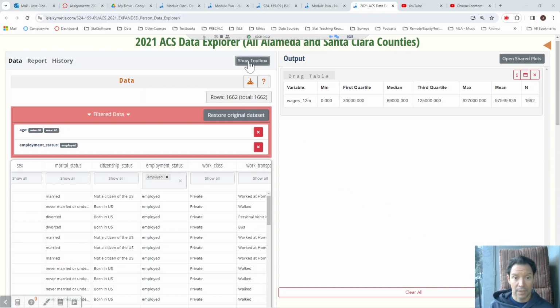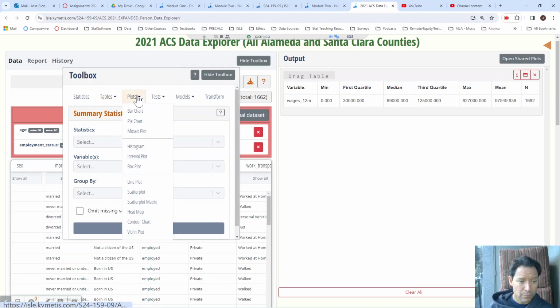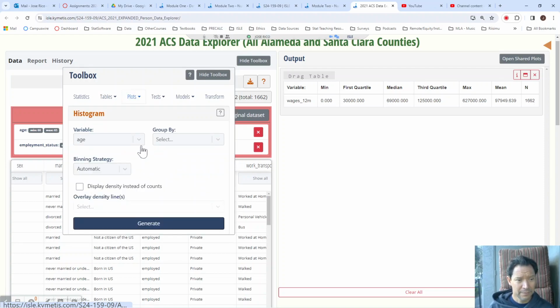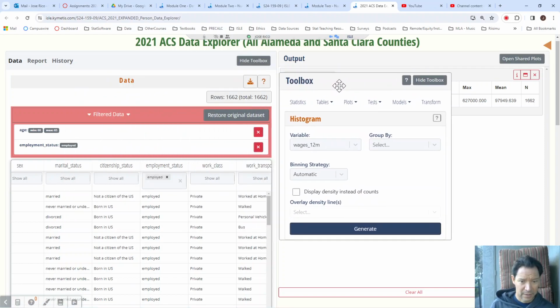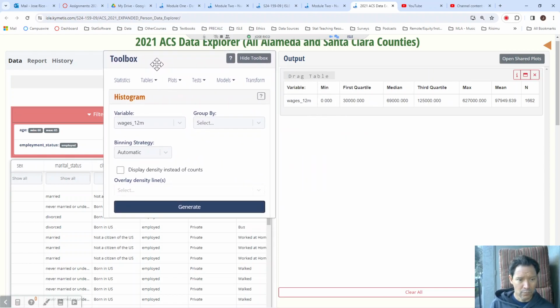Alright, now we're going to create a histogram. We're going to try to find out where the mode is. We're going to go into histogram. We're going to do it again for wages. Oh, and by the way, I still have my age 60 to 65 and employment status employed. So again, I said you could do binning automatic.